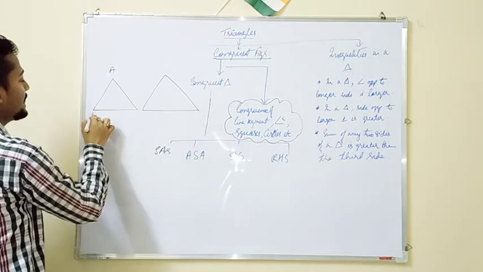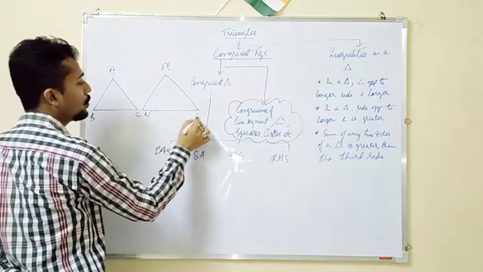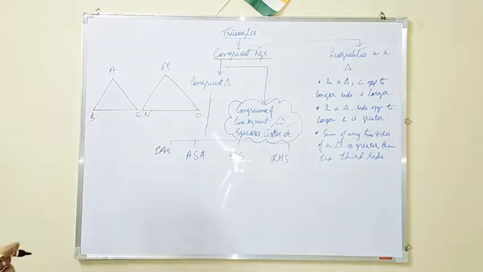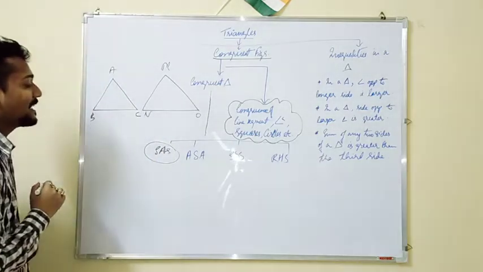Say for example ABC is a triangle and MNO is another triangle. ABC is one of the triangles and MNO is another triangle, and you have to find out whether the two triangles are congruent or not. So what are the basic criteria you will follow? First criteria you will see: side, angle, side.